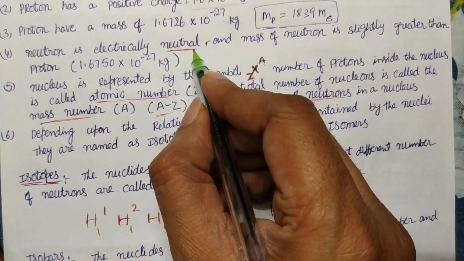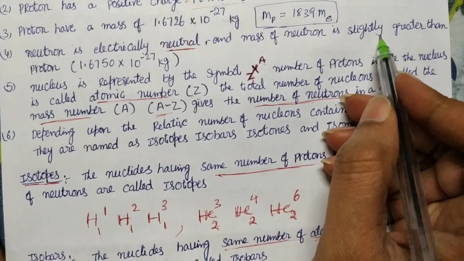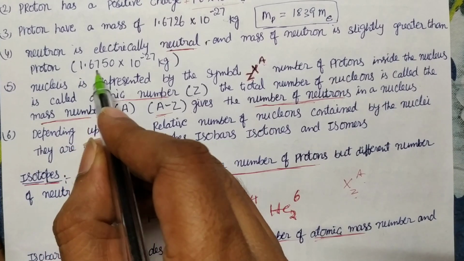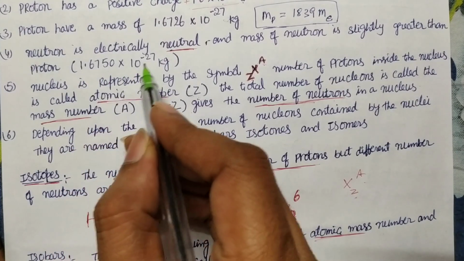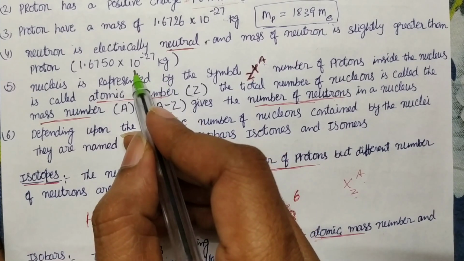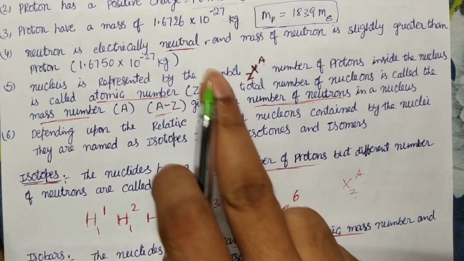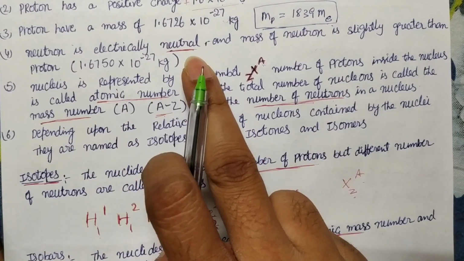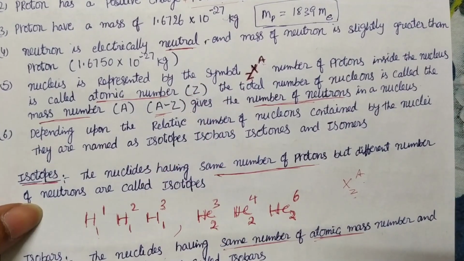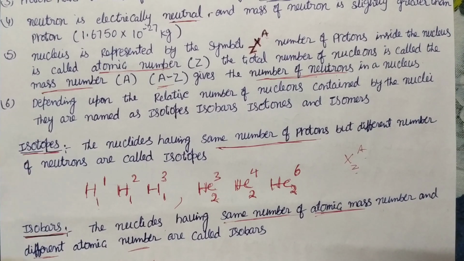There is no charge for this, but its mass is slightly greater than the proton, almost equal to the proton. That is 1.6750 × 10^-27 kg, the mass of the neutron. But the charge is neutral. No charge for that. No positive, no negative. And now, how can we represent an element?